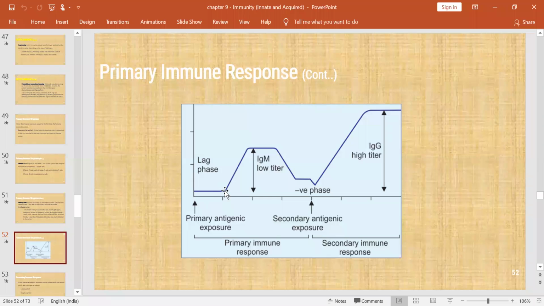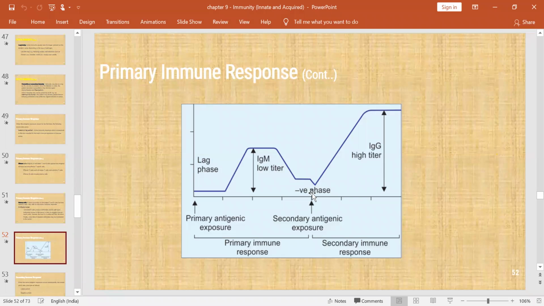From here, these antibodies rise and are maintained. After some time, these antibodies will fall down. This is called the primary immune response. Here, if the person is exposed a second time to the antigen, this is called secondary antigenic exposure.